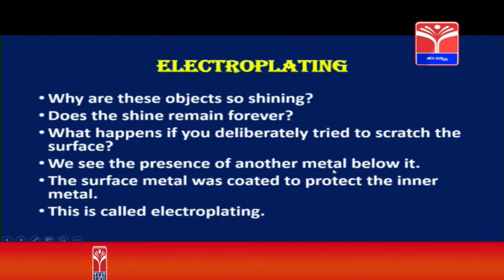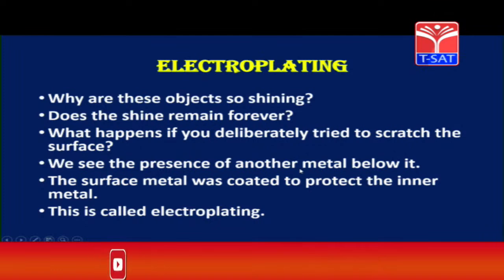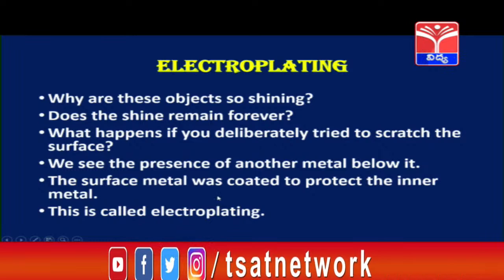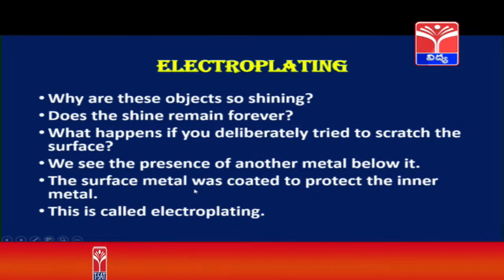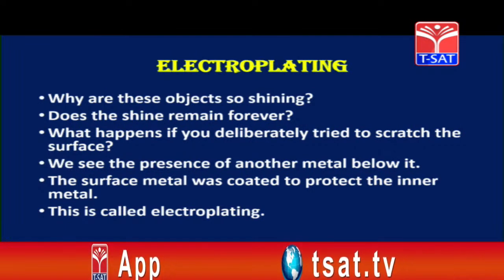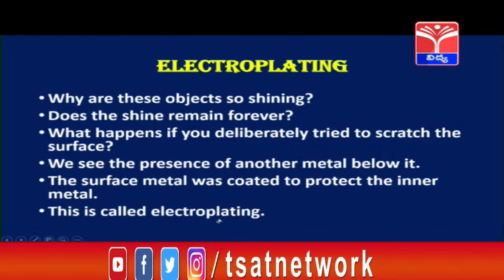So the upper cover is shining, but inside there is some other material which is not very attractive or very shiny. The surface metal was coated to protect the inner metal. So the metal on the surface is another metal which is coated on the inner metal to protect the inner metal. Okay children, this phenomenon or this process is called